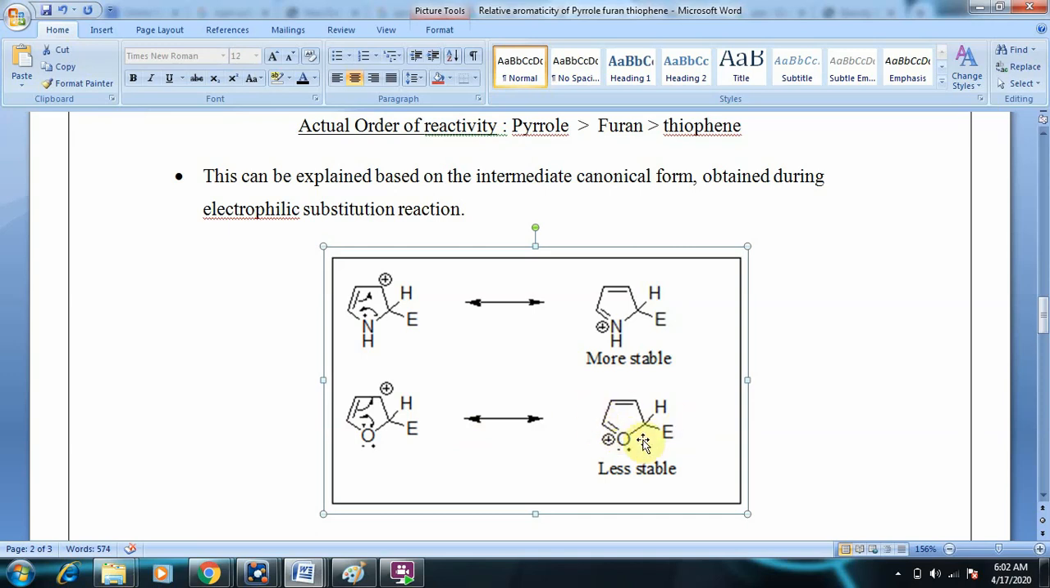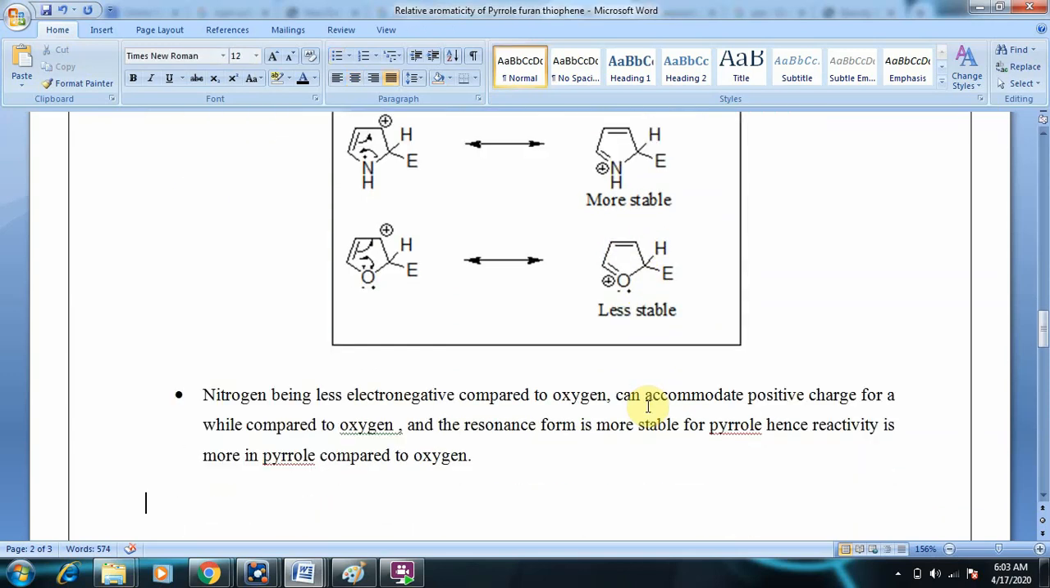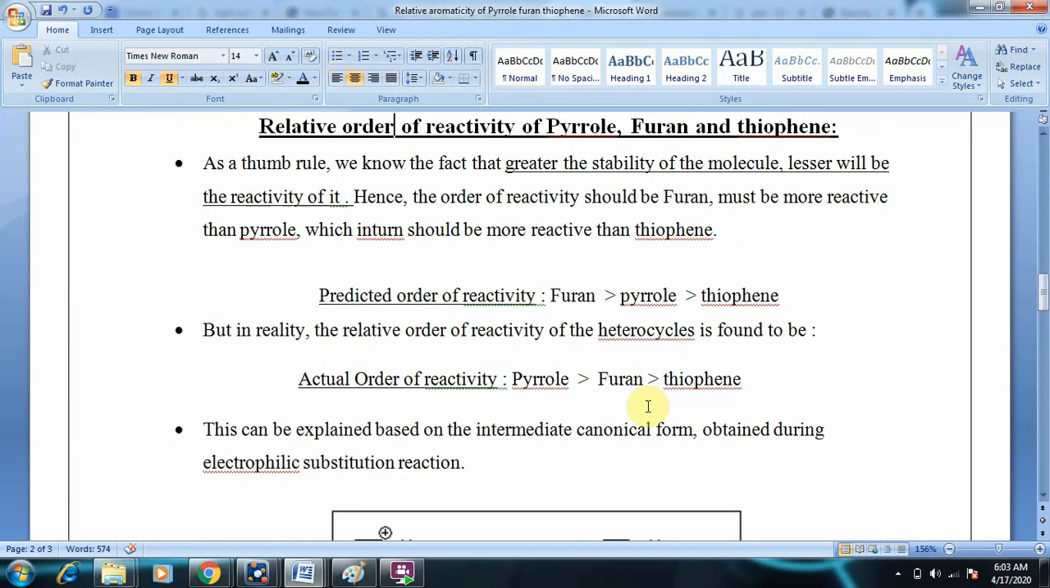So the order of reactivity will be pyrrole is more reactive than furan, is more reactive than thiophene. And quickly we will have a glance of this. As a thumb rule, we know the fact that greater the stability of the molecule, lesser will be the reactivity. This we know. Hence the predicted order of reactivity is furan is more reactive than pyrrole, is more reactive than thiophene.